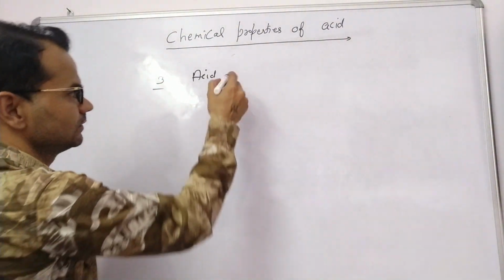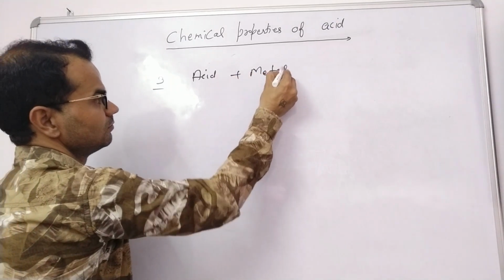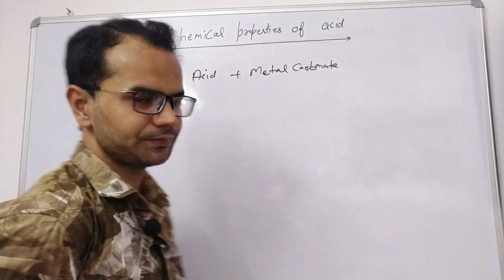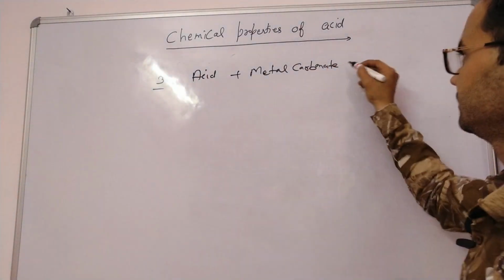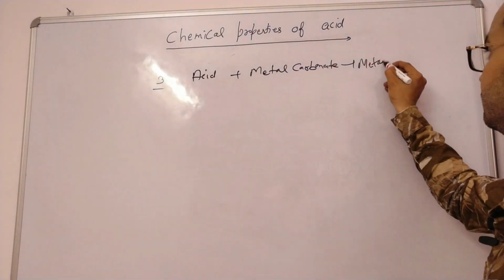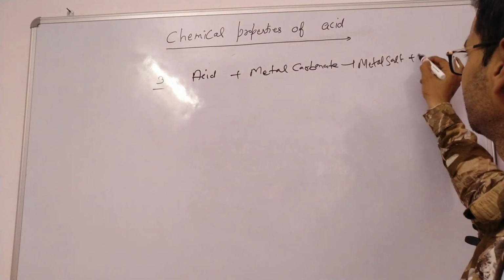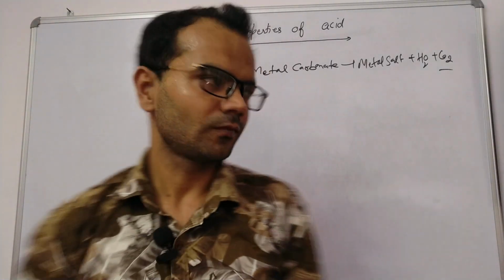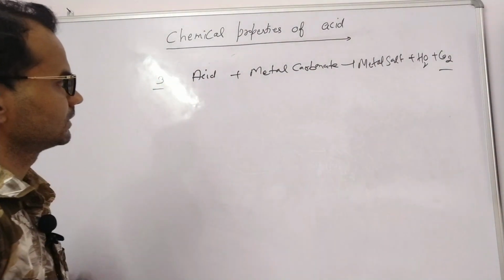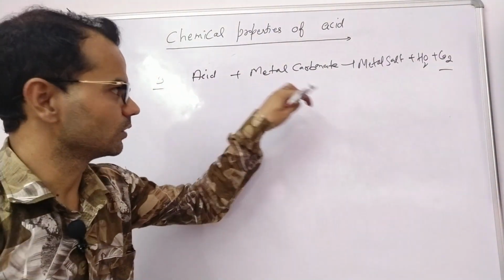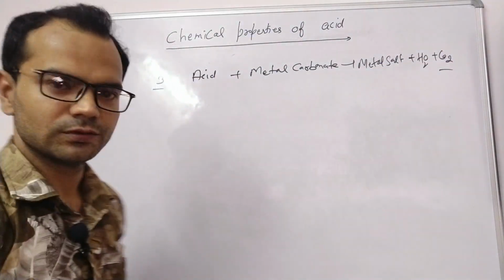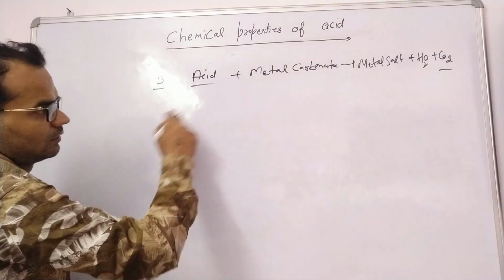Acid reacts with metal carbonate to give metal salt plus water plus CO2. Let's take an example.